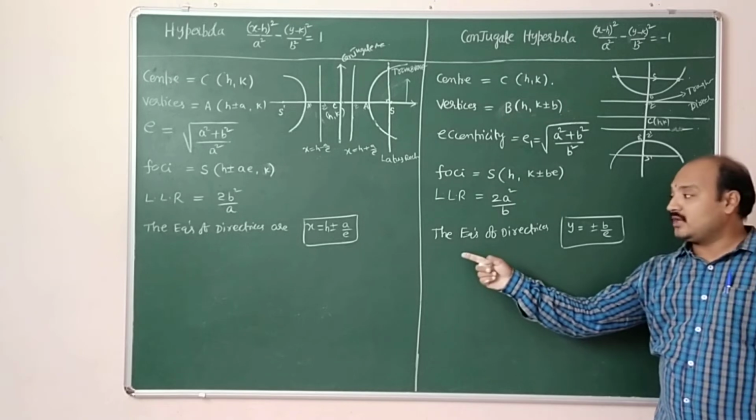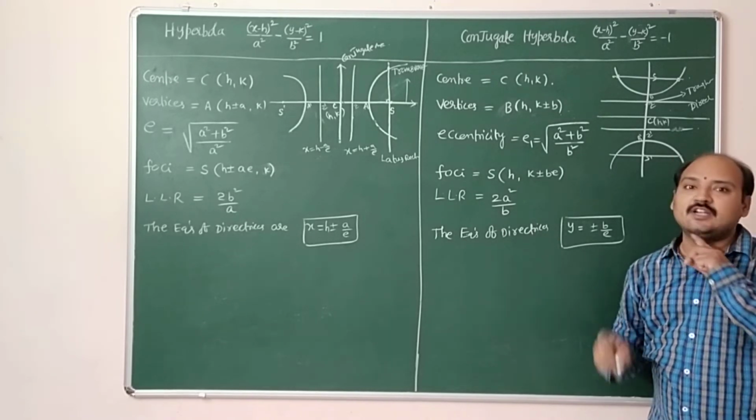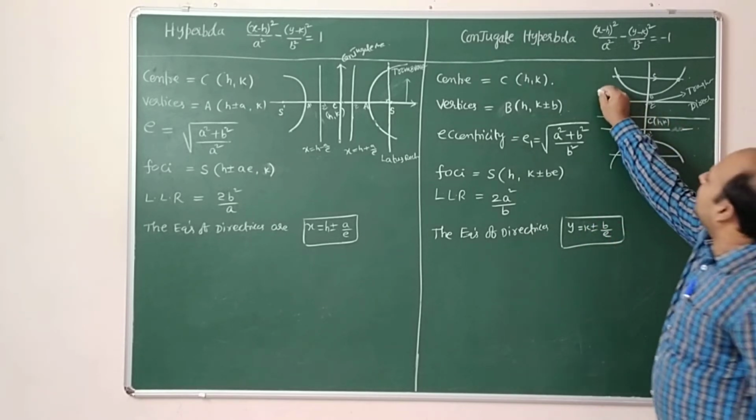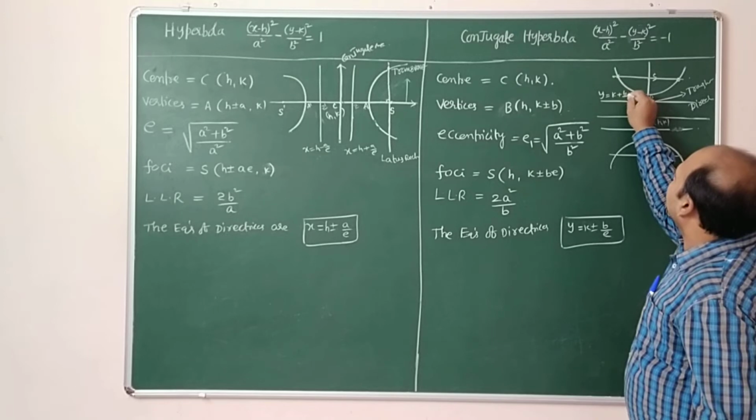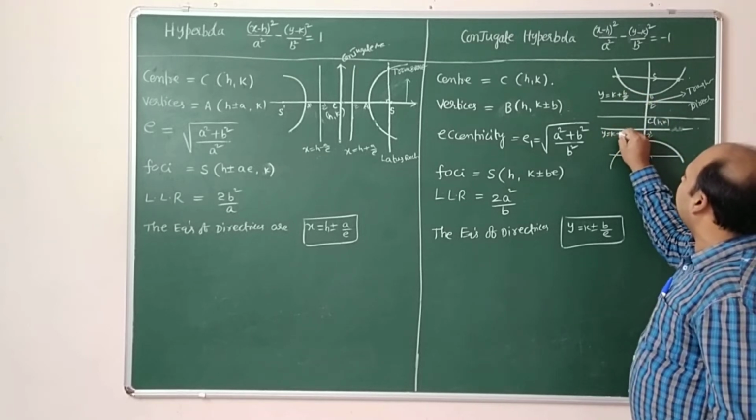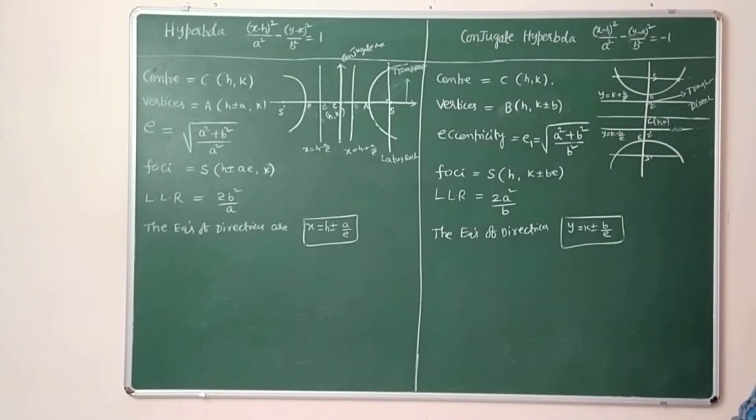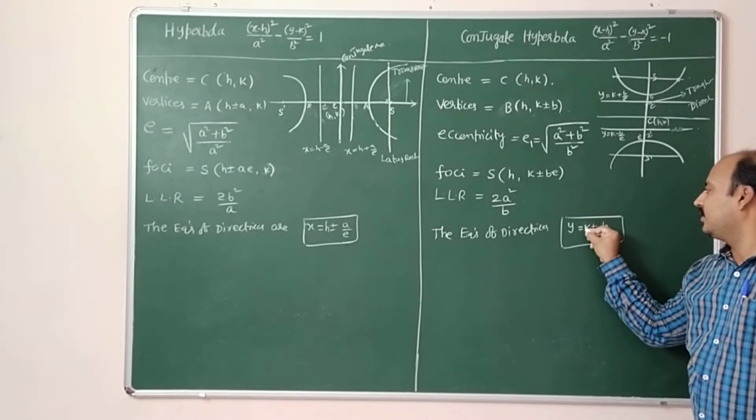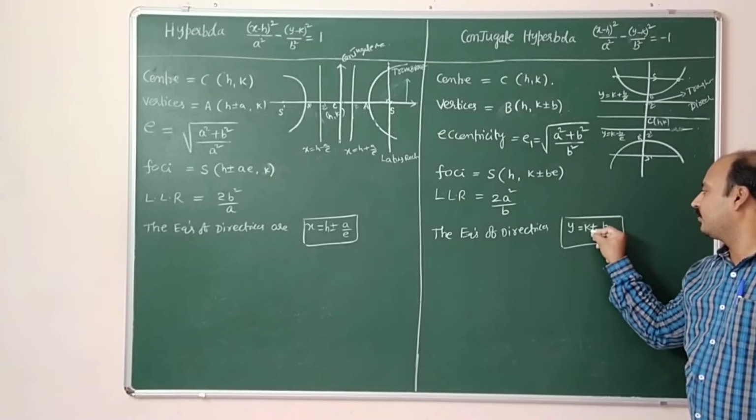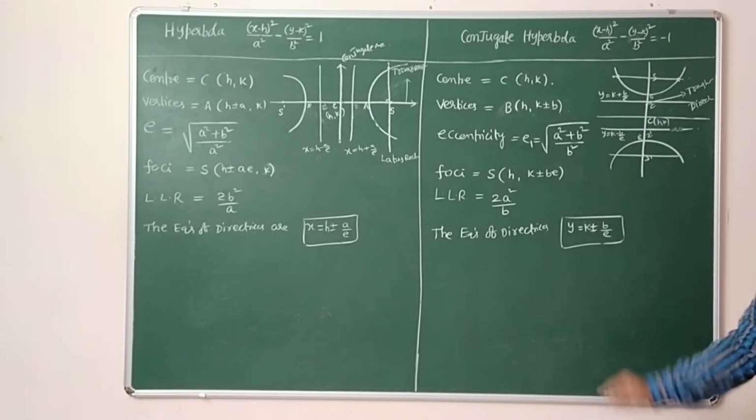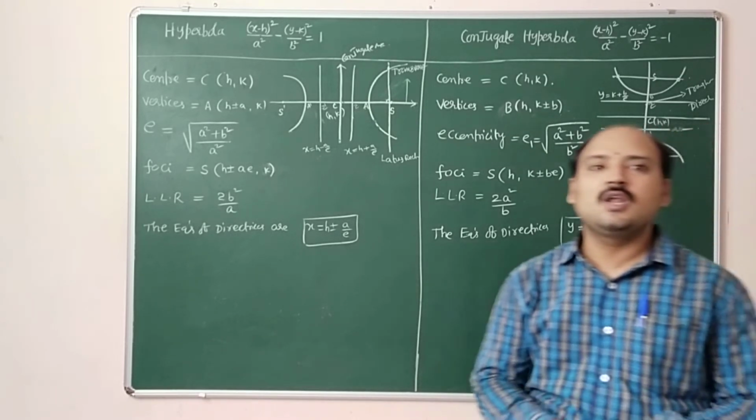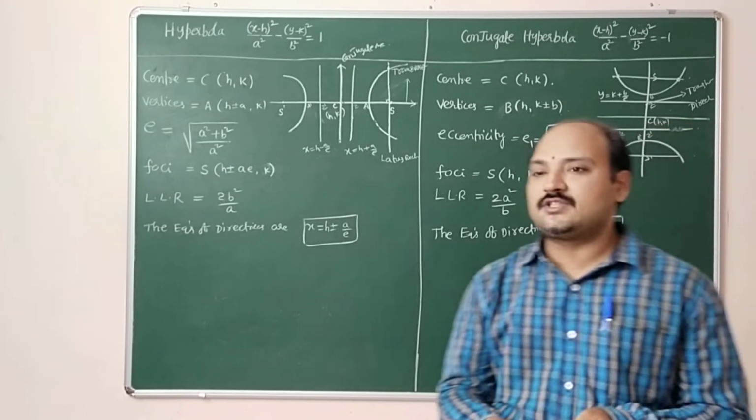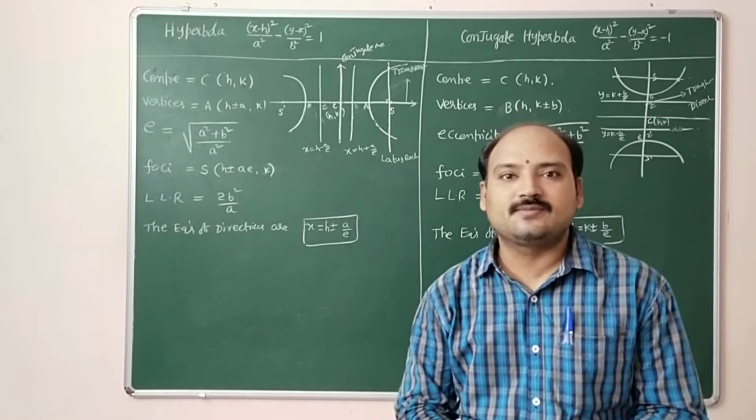But coming to the concept of directrices, it will change. So y is equal to k plus or minus b by e. This one is y is equal to k plus b by e, and this one is y is equal to k minus b by e. These are the two directrix equations, y equal to k plus or minus b by e. So this is the information we will discuss.